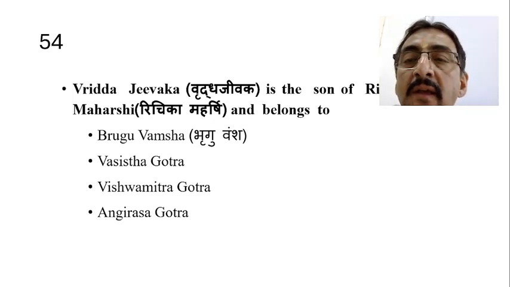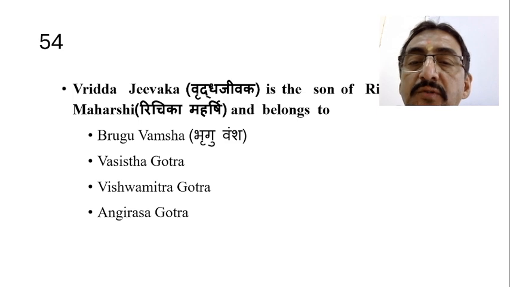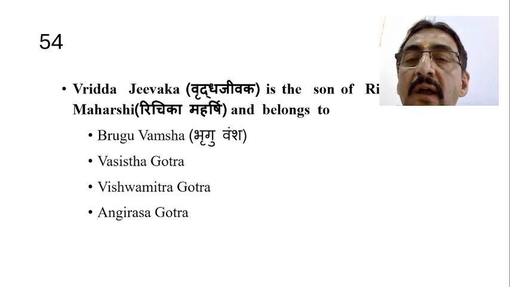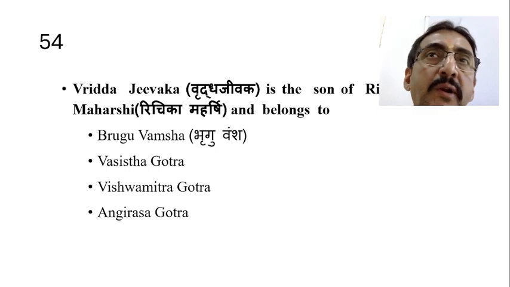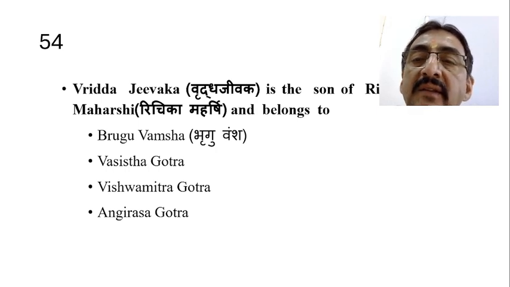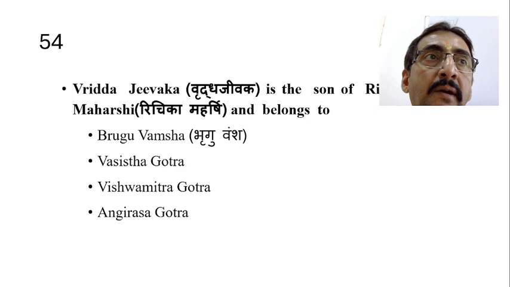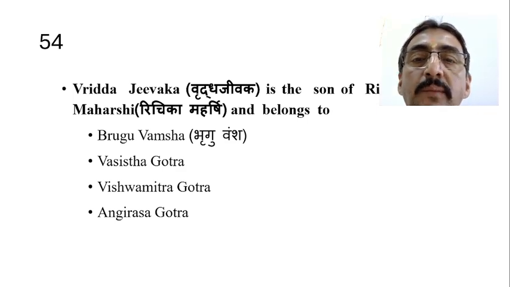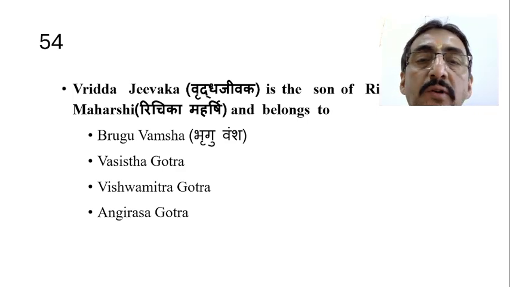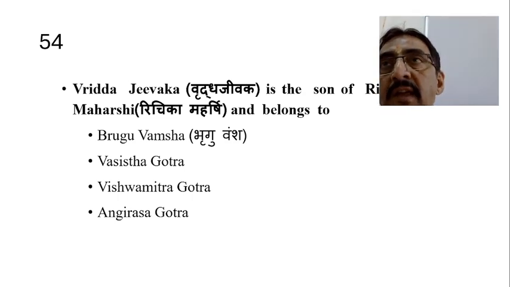This is the question. He belongs to Vasishtha Gotra, Vishwamitra Gotra, Angirasa Gotra, or Bhrigu Gotra or Bhrigu Vamsha. The right answer is Bhrigu Vamsha. Even Vaksya, the redactor, also belongs to Bhrigu Vamsha only. Vruddha Jivaka also belongs to Bhrigu Vamsha only. So Bhrigu Vamsha is the right answer.